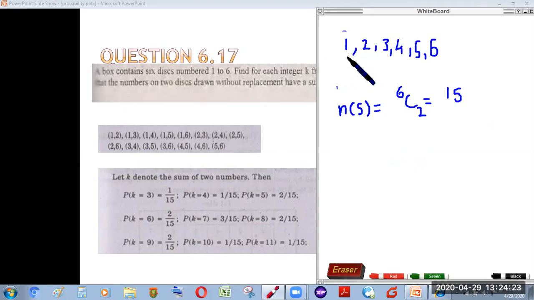And when we make the possible pairs, in how many ways we can select these 2 discs out of 6 discs, the possibilities are 1, 2, then 1, 3, 1, 4, 1, 5, and 1, 6.